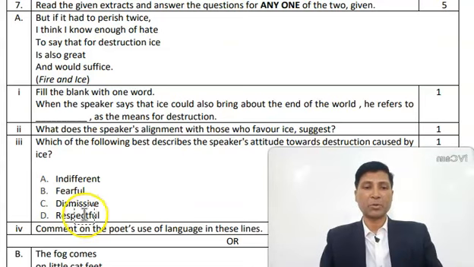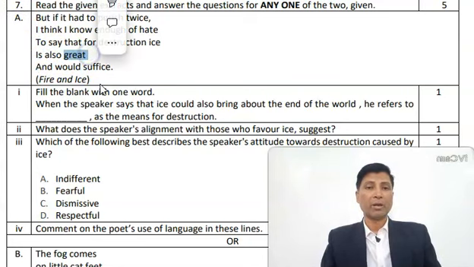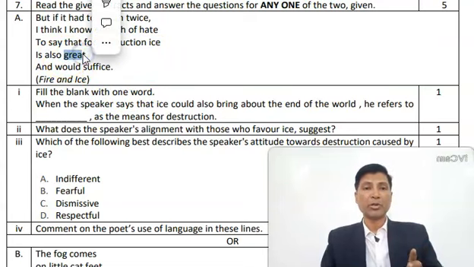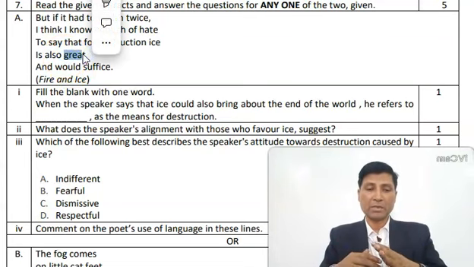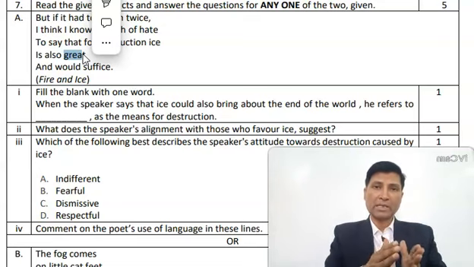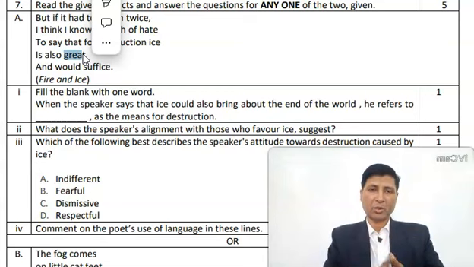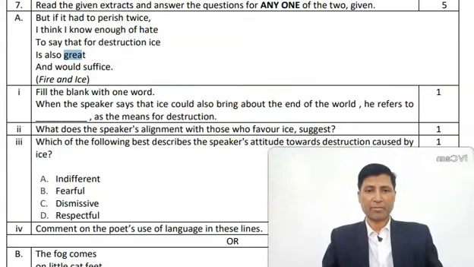So the only option left is respectful. But how can it be respectful? Here you see the poet is using the word great. He says that for destruction ice is also great. So here the word great shows his acceptance, his respect to ice as a means of destruction. So this is the correct option.